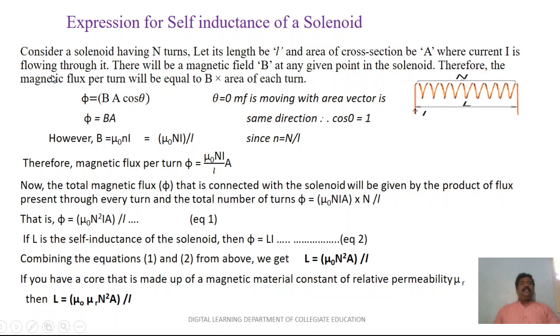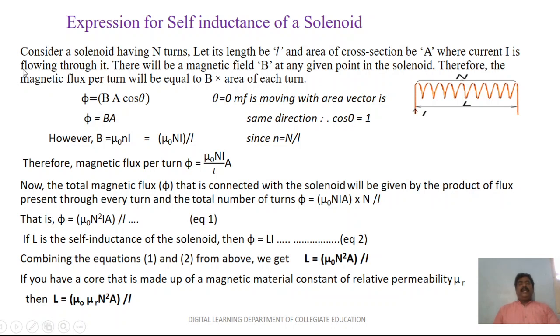Let us see this. Consider a solenoid having N number of turns. Let its length be L and area of cross section be A. When a current I is flowing through it, there will be a magnetic field B at a given point of the solenoid.